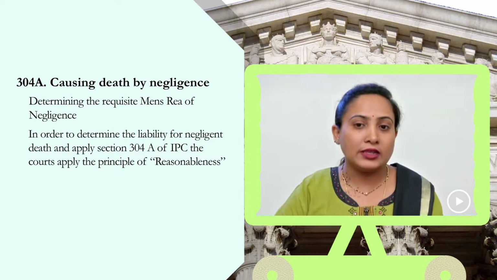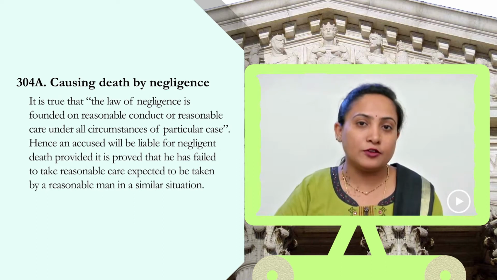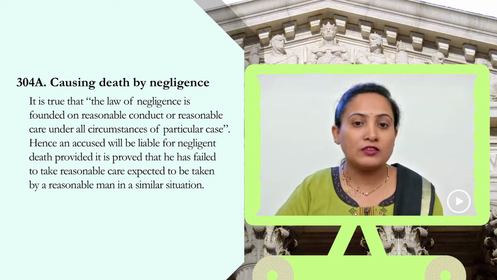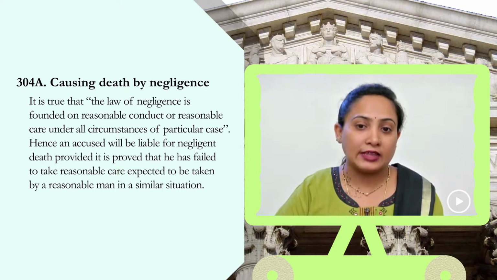In order to determine the liability for negligent death and to apply section 304A, courts usually have applied the principle of reasonableness, almost similar to a case of tort. It is true that a law of negligence is founded on the reasonable conduct or reasonable care under all circumstances of a particular case. Hence, an accused will be liable for negligent death provided it is proved that he has failed to take reasonable care and caution expected to be taken by any reasonable man in a similar situation.